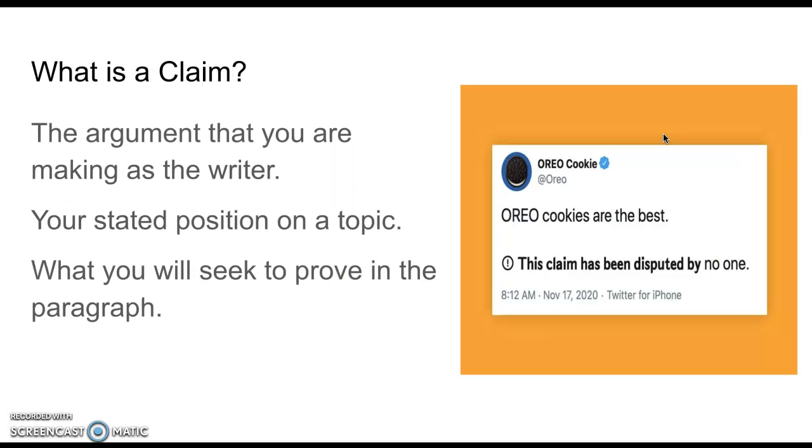So, again, your claim is the argument you're making as a writer. It's your stated position on a topic and what you'll seek to prove in this paragraph. So, Oreo cookies are the best. And this claim is disputed by no one. And so in your body paragraphs, your claim should be something like, the following person is the most important person in history. So Martin Luther King Jr. is the most important person in history. When you get into your body paragraphs, you're going to say Martin Luther King Jr., or your person, is the most important person in history because reason.